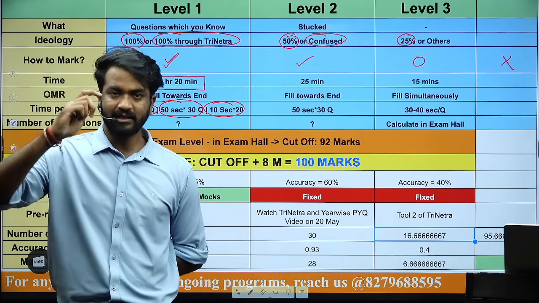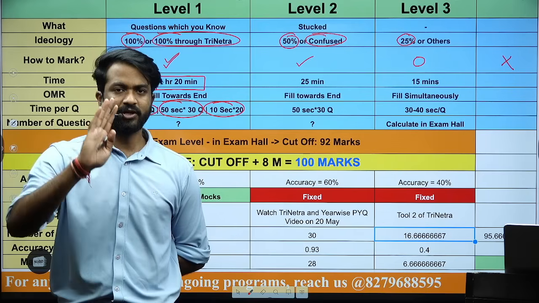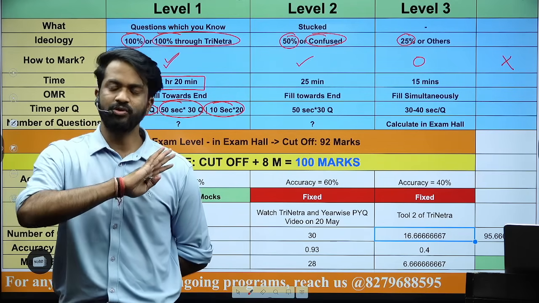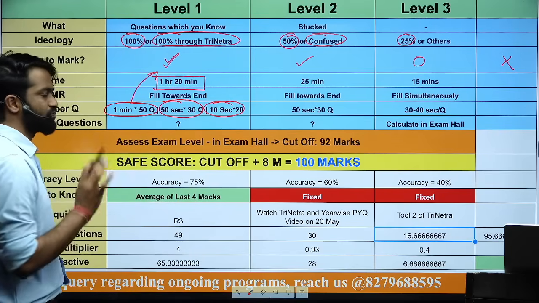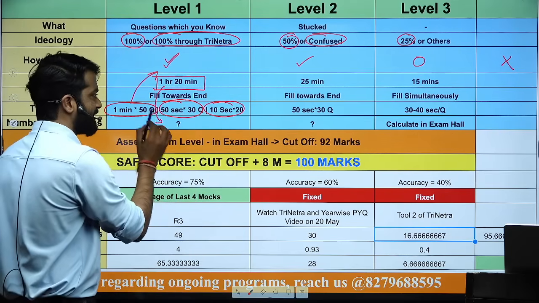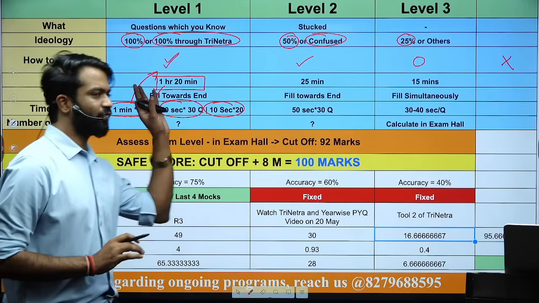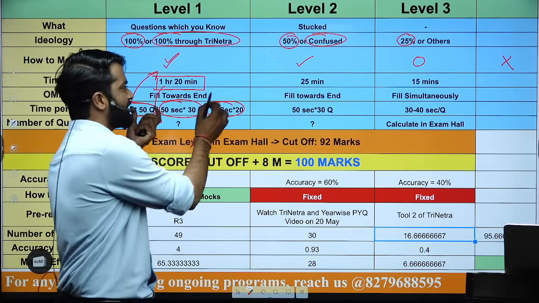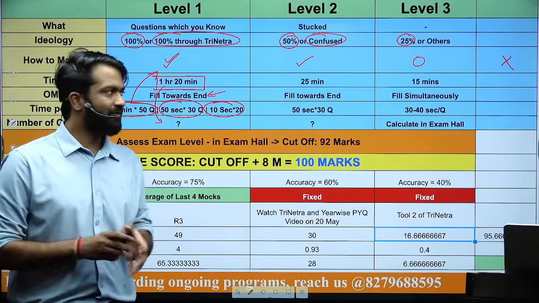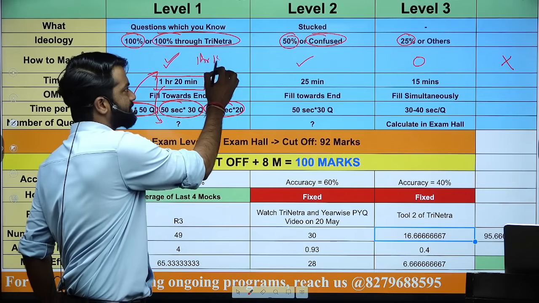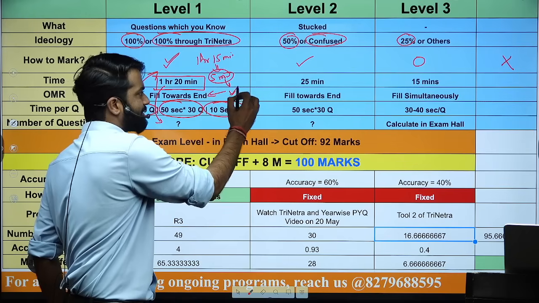You have to double tick the questions in which you are 100% sure, single tick 50% sure, circle 25%, and cross in which you don't have any idea. You have to fill the OMR also within the same timeline. This includes the time of OMR filling as well. But when you have to fill the OMR, I've clearly written here towards the end. Let's say you are able to skim through the paper in 1 hour 15 minutes. Then in the next 5 minutes, fill the OMR for all the double tick questions.